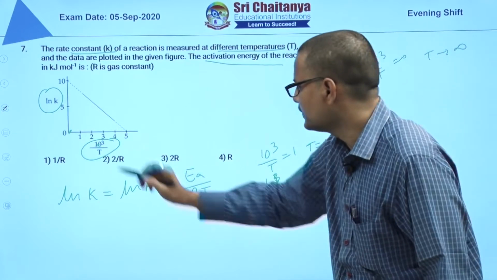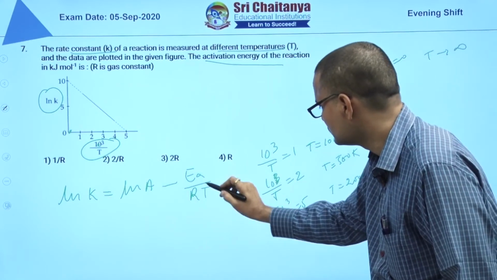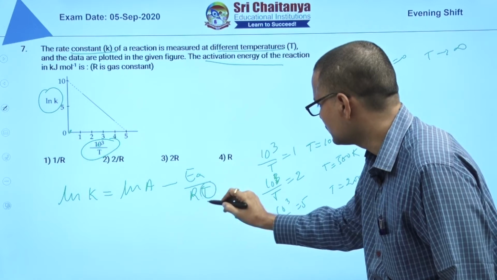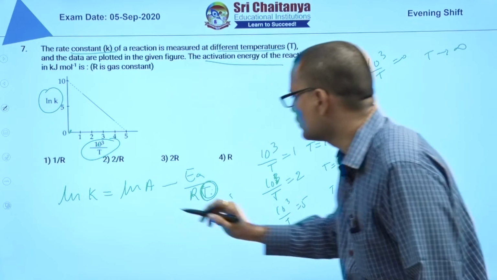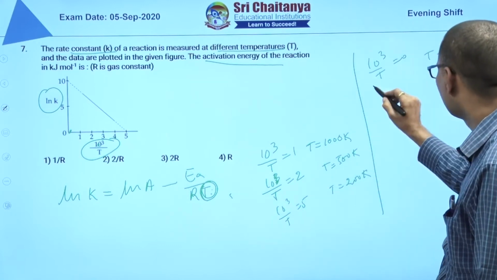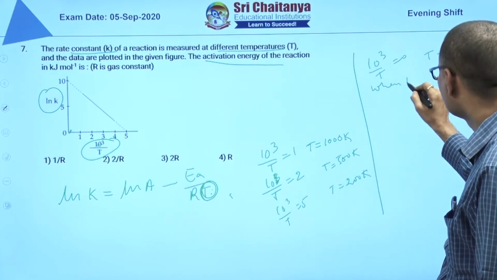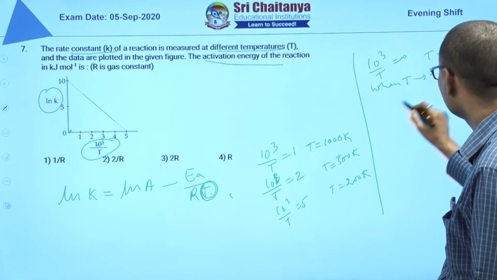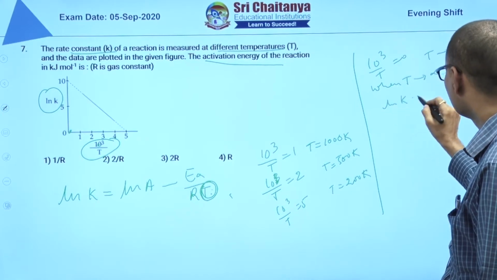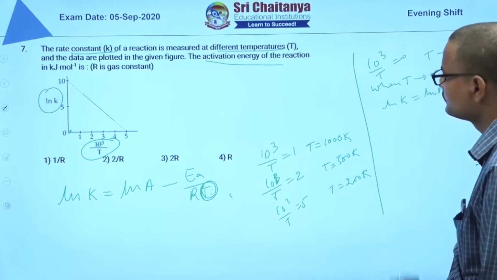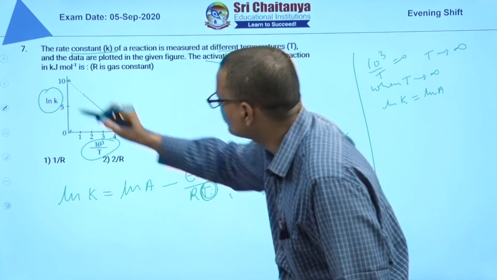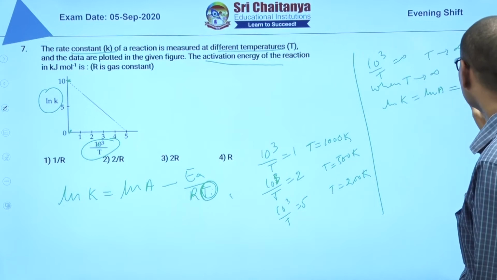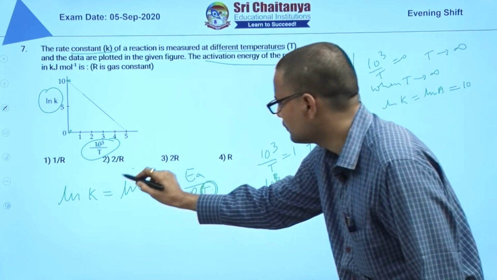Once T is infinity in this equation, ln k is equal to ln A. So what is the ln k value here? That is equal to 10. Now you got the ln A value, this is 10.